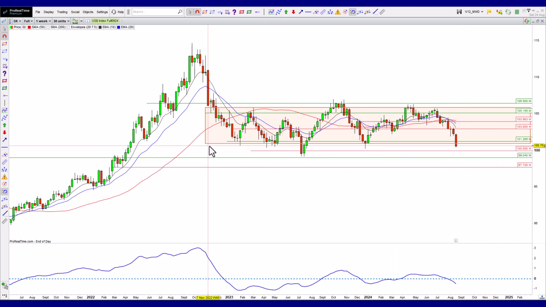I wouldn't really consider it out of that range until we've successfully worked our way past the lows over here and we close outside of that. We've had attempted breakouts in the past. We'll see.